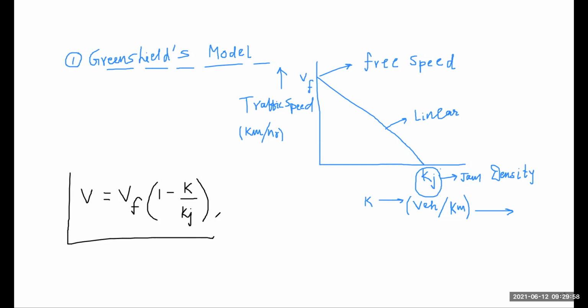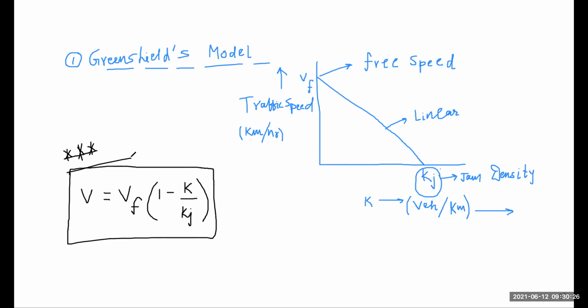This is an important relationship between V, Vf, K and Kj. So just remember this equation: V is equal to Vf times (1 minus K by Kj).